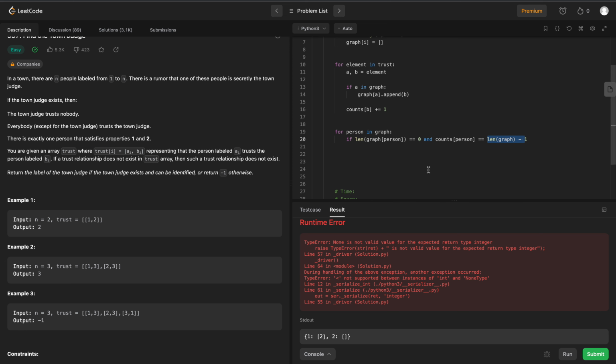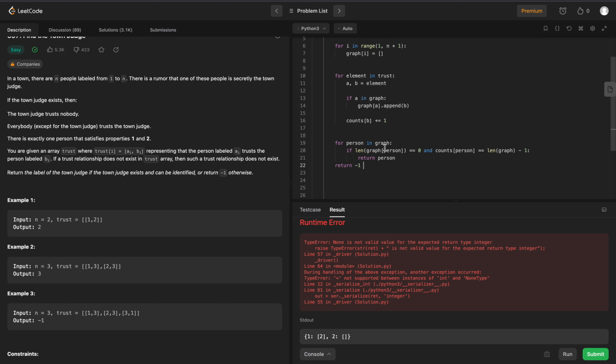So then we can deduce that it does satisfy the second condition. If both of these hold, then we can just return the person. Otherwise, they tell us we can return -1.